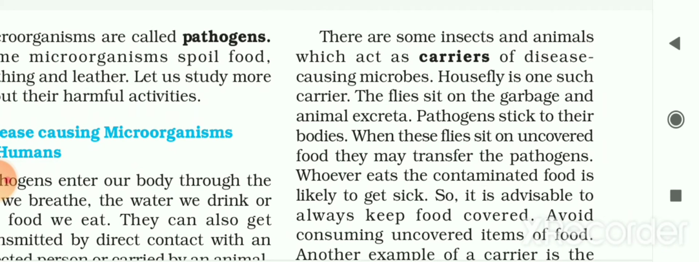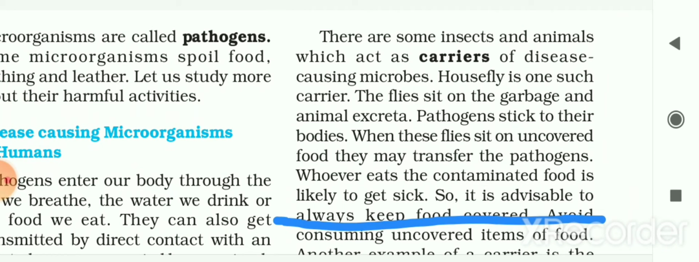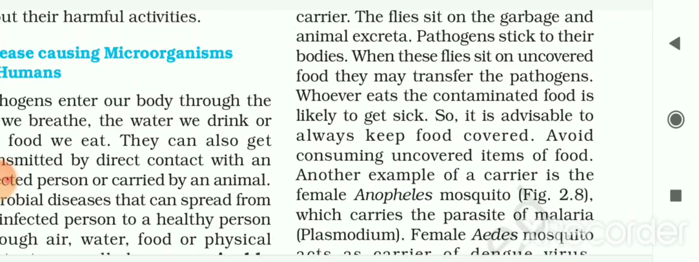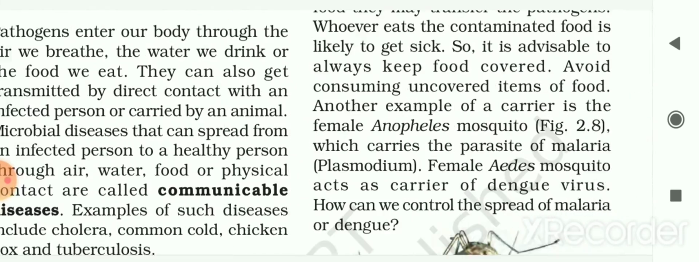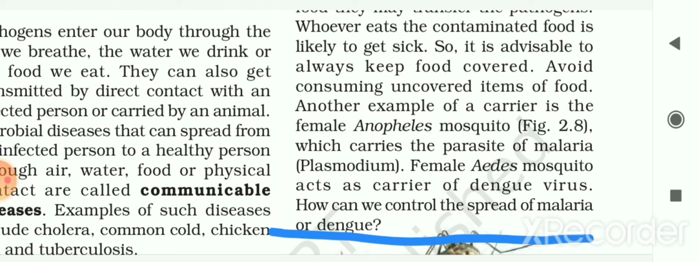There are some insects and animals which act as carriers or transmitters of disease causing microbes. The housefly is one such carrier. The flies sit on garbage and animal excreta. Pathogens stick to their bodies. When these flies sit on uncovered food, they may transfer the pathogens. Now, whoever eats this contaminated food is likely to get sick. So it is advisable to always keep food covered and avoid consuming uncovered food items.